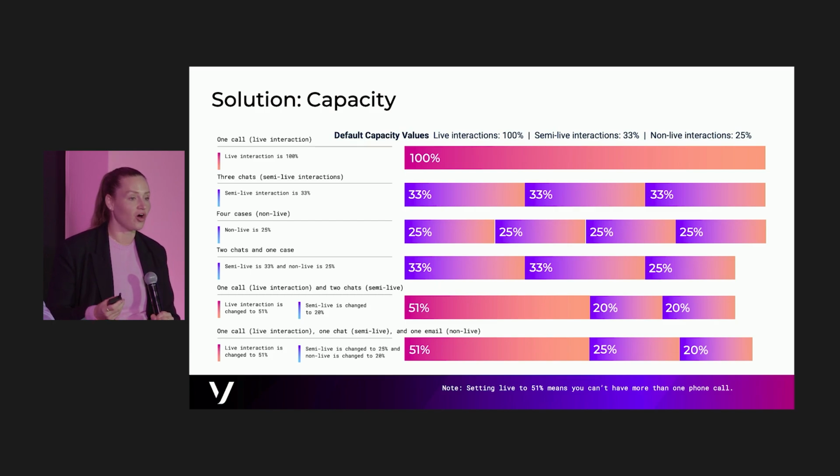Or maybe it's a call for these more tenured agents. We want to have a call that is up to 51%, and then we can start stacking these web forms or these emails to cases on top of it. So you can see here, it does seem like it can get complex, but for every customer, this is going to be different, right? And within each contact center, it might even be different too.